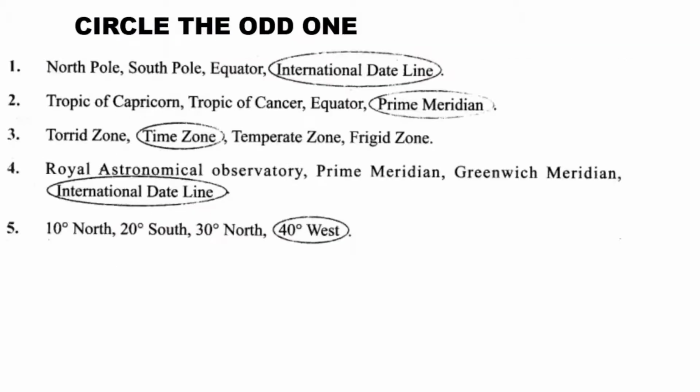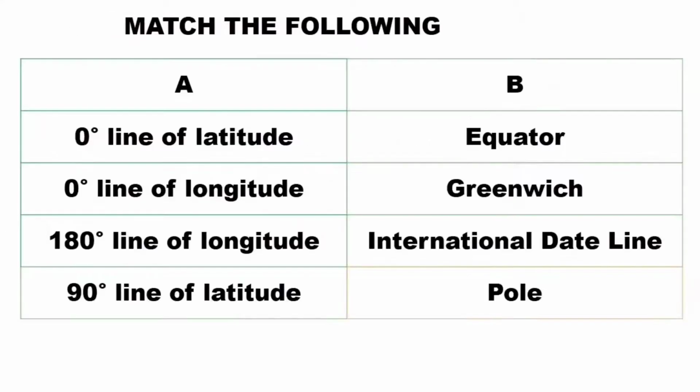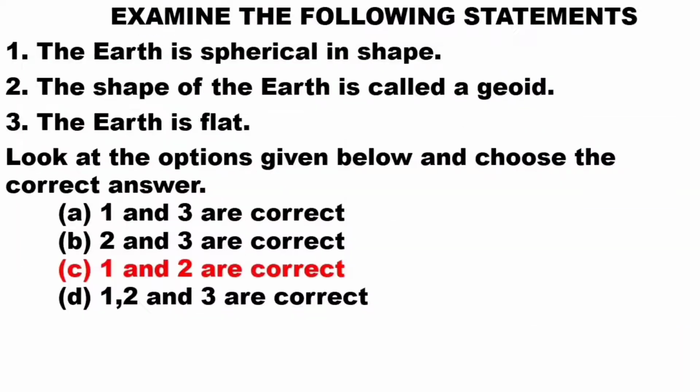Next one, find the odd one out. First question, International Date Line is the correct answer. Second one, Prime Meridian is the correct answer. Third one, Time Zone. Fourth one, International Date Line. And fifth one, 40-degree west is the correct answer. Match the following. First one, 0-degree line of latitude equator, 0-degree line of longitude Greenwich, 180-degree line of longitude International Date Line, 90-degree line of latitude pole.